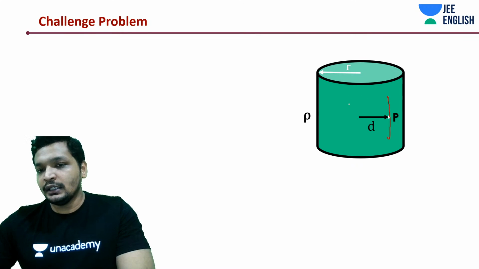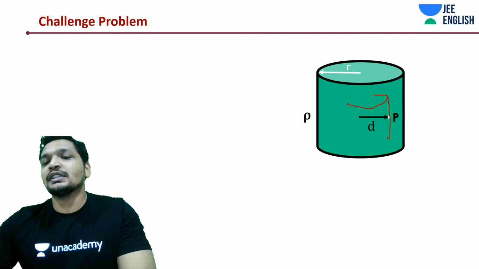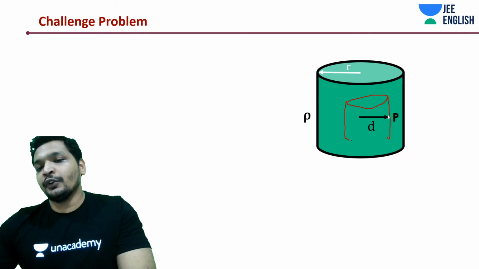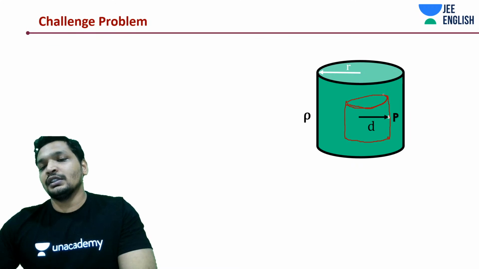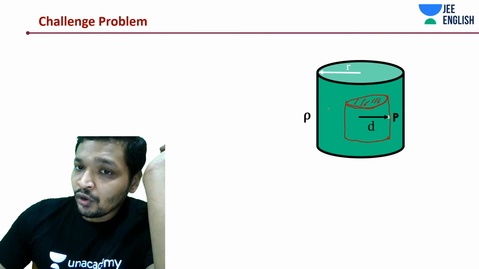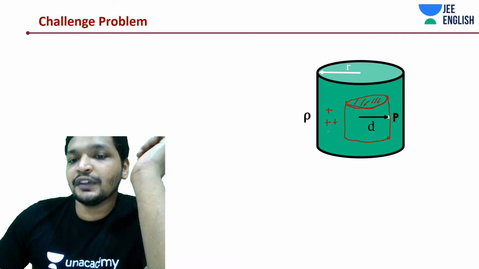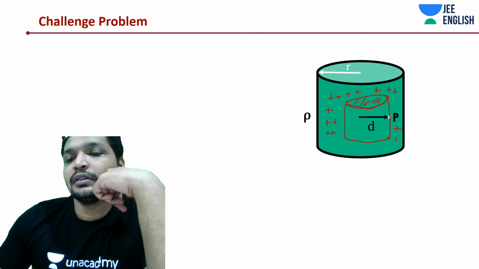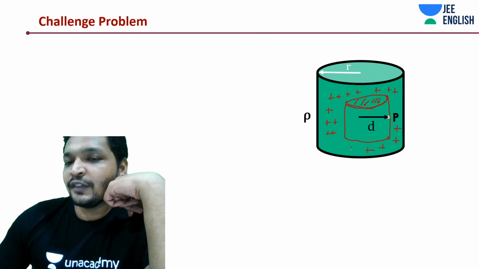It's an insulator, right? So you draw your Gaussian surface inside. It's an infinitely long thing, so I'm going to draw a finite cylinder first. This is my Gaussian surface. What I'm saying is, the charges would exist not just on the surface but inside it. Same thing we have to do, don't worry.